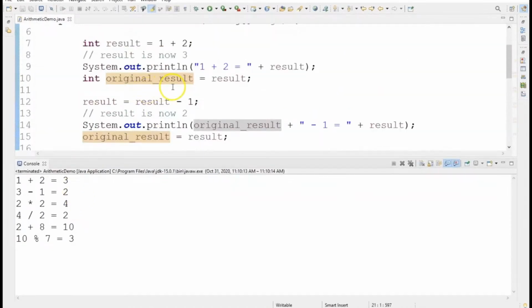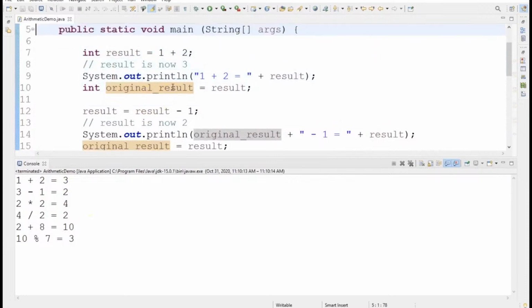So if we start from the top and see what all results did we get printed. So line 9 says 1 plus 2 equal to the value of result. So 1 plus 2 equal to, at this particular point, the result value was 3 because 1 plus 2 equal to 3. Moving on, the next variable here is minus. So the current value was 3. We said 3 minus 1, which becomes 2. And we store the value of result, or 3, into this original result variable, and we print that value at line 14.